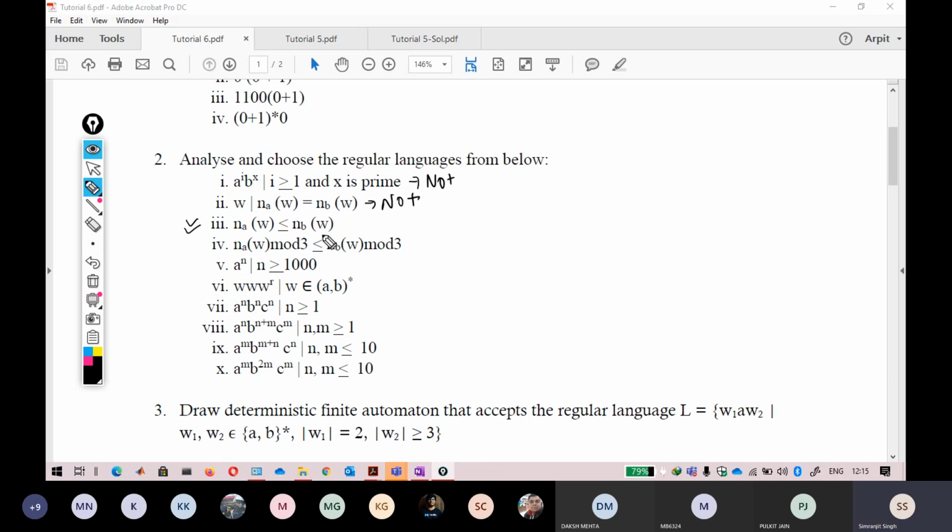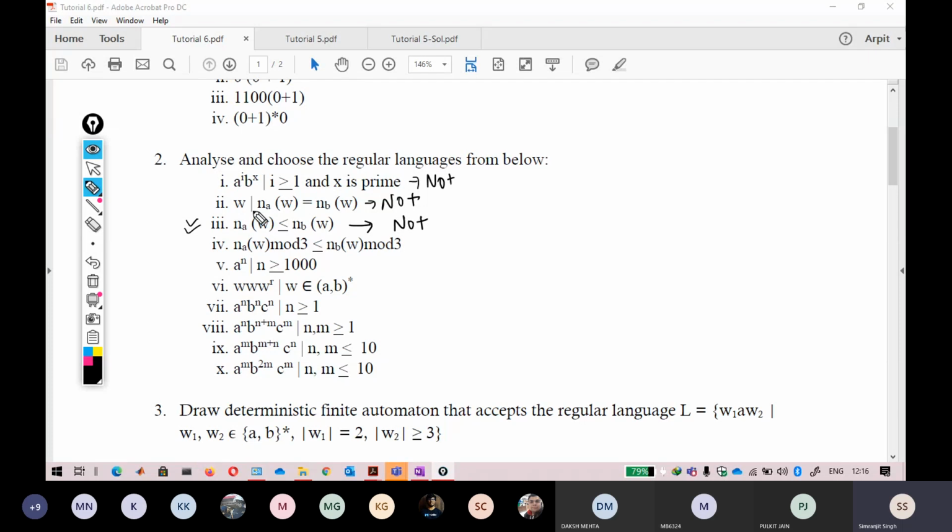For the third one, just let me refresh. If you have not replied, I think I did not get any reply here. Just let me see again. Okay, I think I got the reply from Mayank here. Mayank is saying that this part is not a regular one.